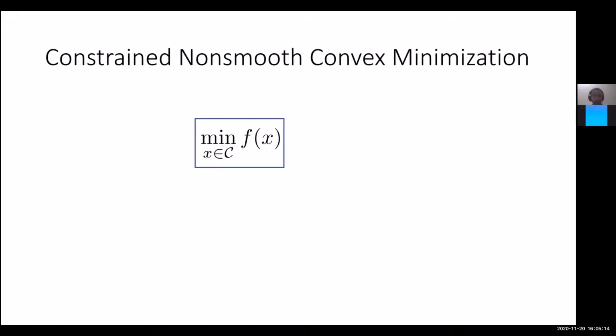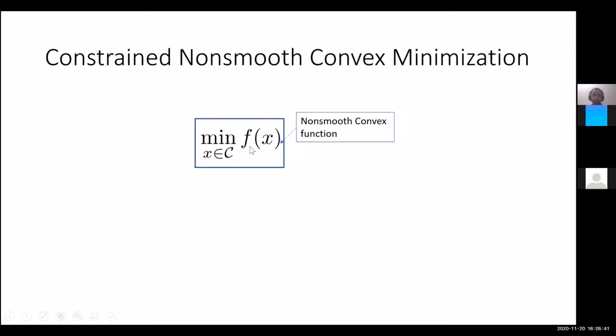We are doing constrained non-smooth convex minimization. So we want to minimize the function f subject to the constraint that x is in a set C. The function f is assumed to be a convex function, but it need not be smooth, meaning that the gradients need not even be defined at certain points. And because the function is convex, you still have a notion of subgradient, right?